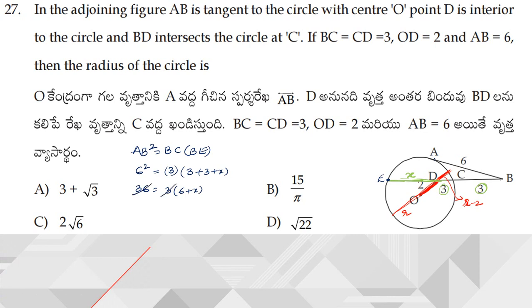Now in 3 tables, this 36 cancels 12 times. Now from this I am going to get X is equal to 6. So this value of X is nothing but 6 here.